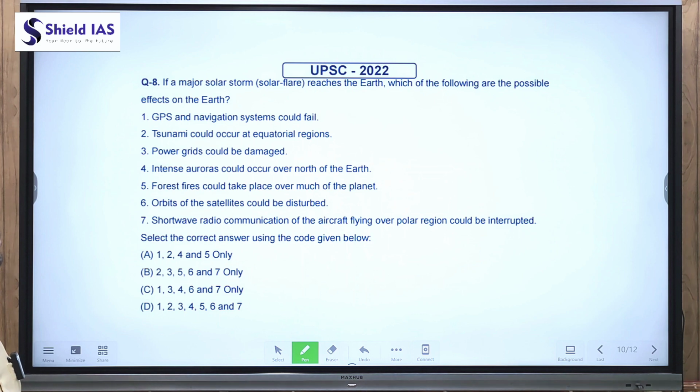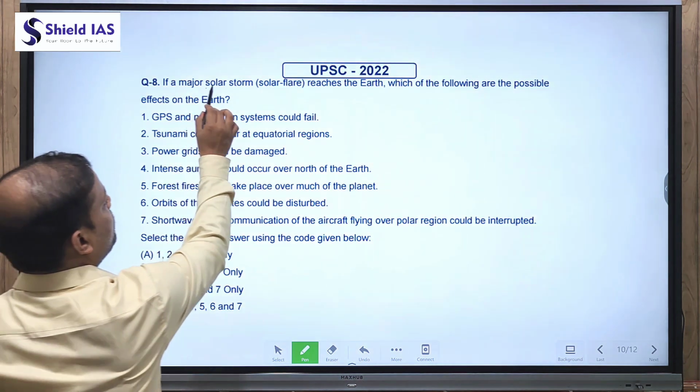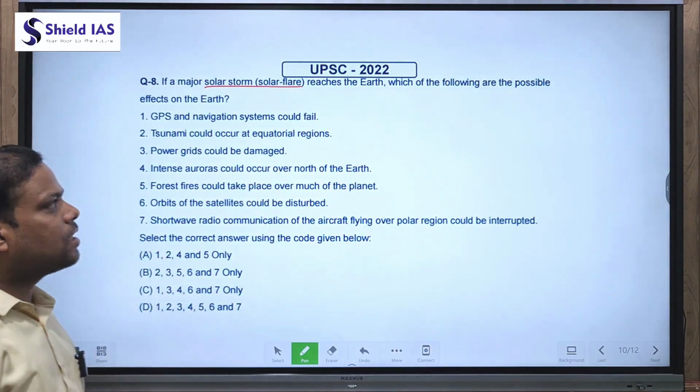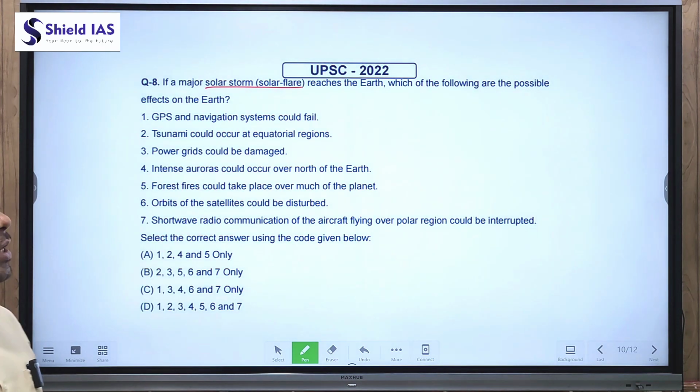Question number 8. If a major solar storm, solar flare reaches the earth, which of the following are possible effects on earth?